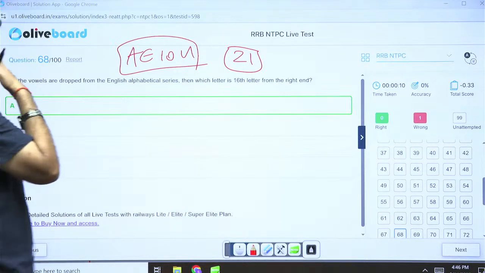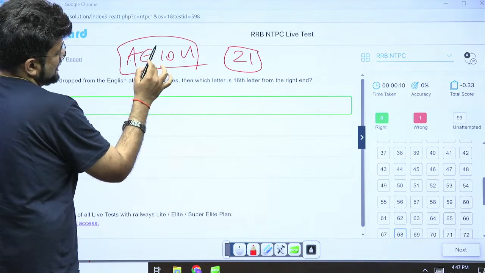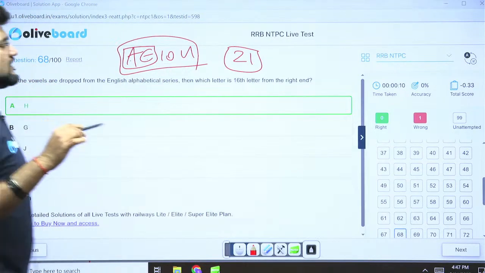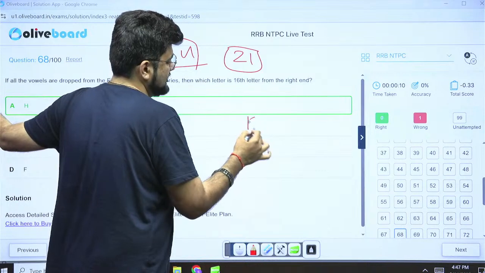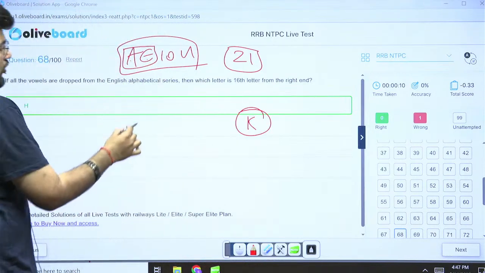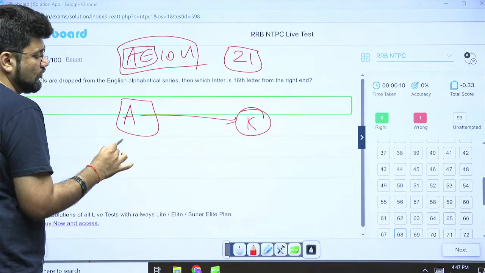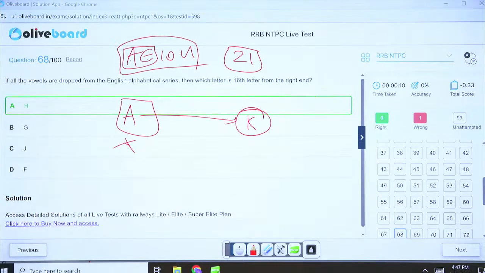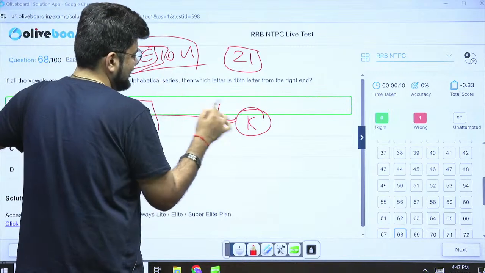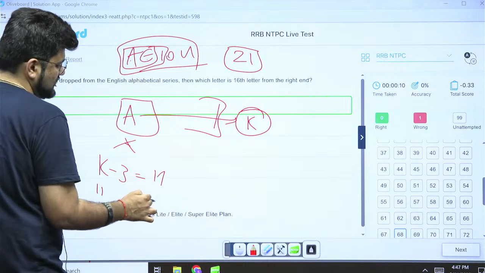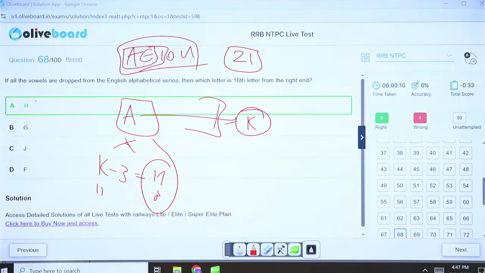Normally check which is 16th from the right end. 16th from the right end is 11th from the left end, that is K. Now from A to K, we have these many letters, out of which A, E and I will be removed. So 3 will be removed, and you will shift 3 steps backwards. So K is 11. You subtract 3 from here. You will get H, which is 8. Option A is the right answer.